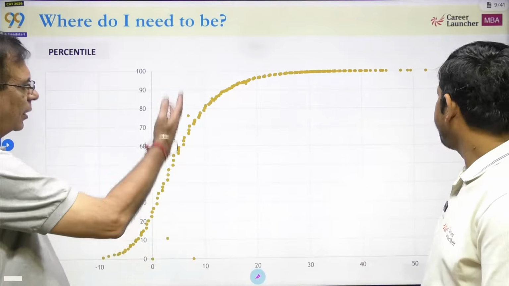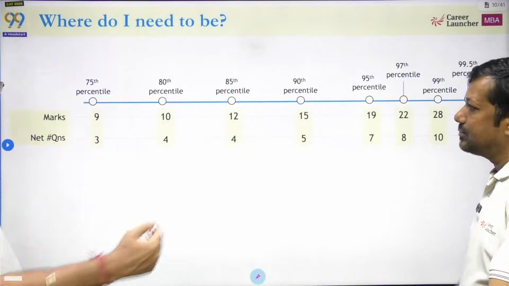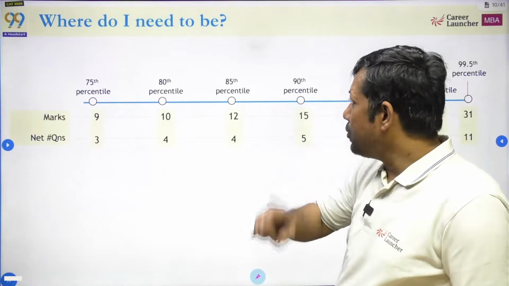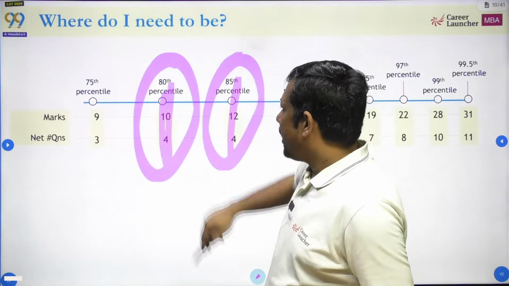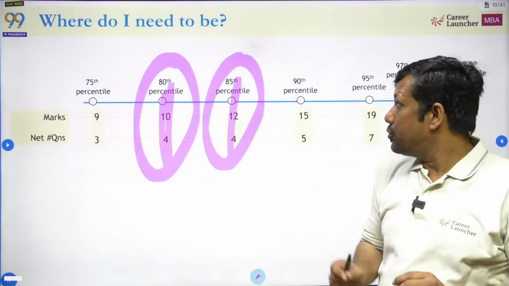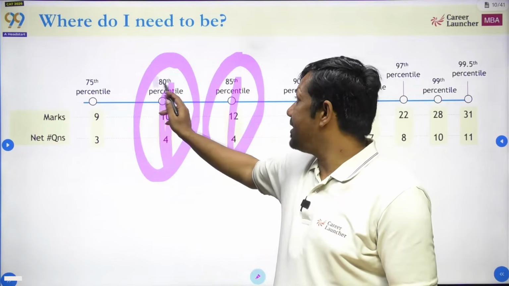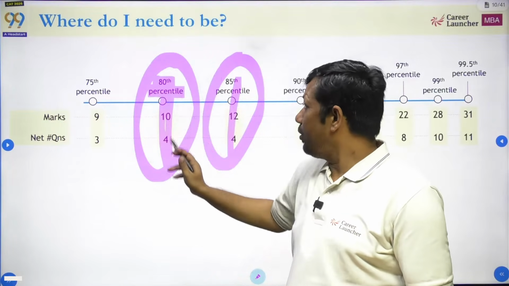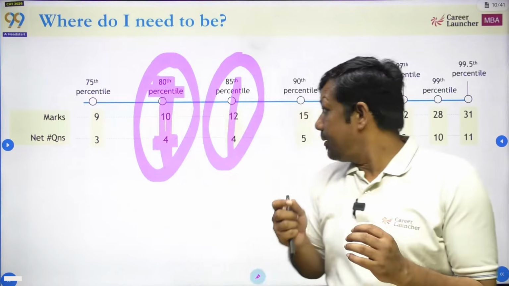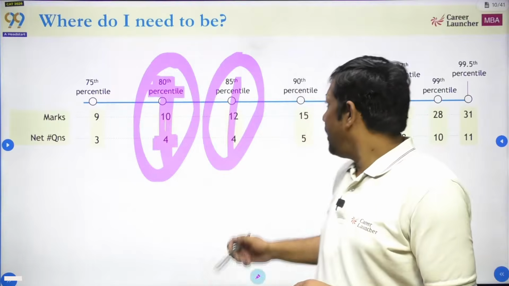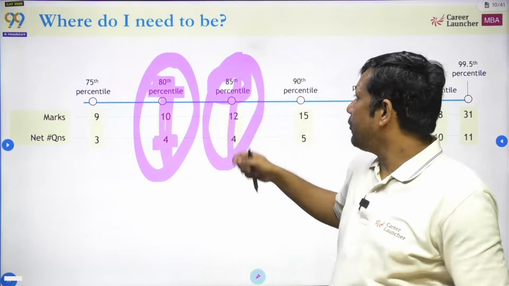Okay, so this is just a percentile graph, and effectively the same thing. I think this is an easier thing to understand. So again, the most important values are this and this. So these 2 numbers are most important. Why? Because the majority of the colleges have a sectional cutoff of 80 percentile. मतलब कुछ भी करो, if you want to get into IIM and you are solving less than 4 questions, it means you are not going anywhere. Again, some colleges, for example, IIM Lucknow, SPJIMR, have a sectional cutoff of 85 percentile.